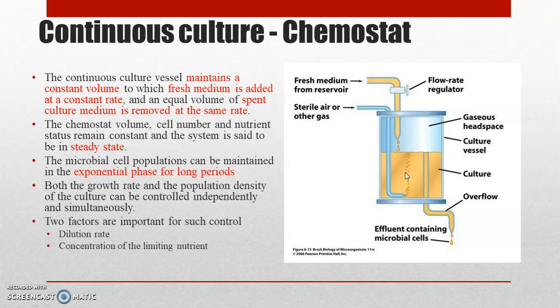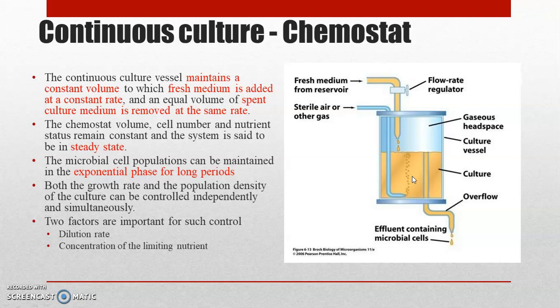So this system is said to be in a steady state, in that the cell number as well as the nutrient status will remain constant. The number of bacterial cells in the fermentation medium is constant, as well as the amount of nutrients. So the cells can be maintained in the metabolically active state for a long duration of time.